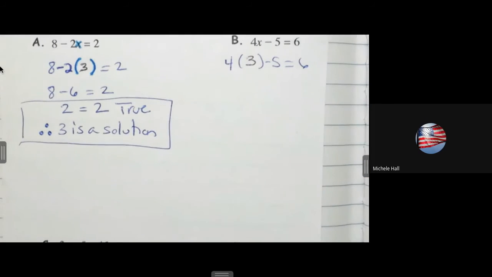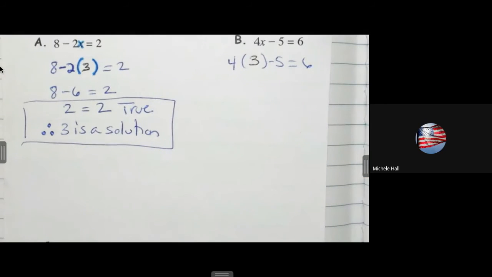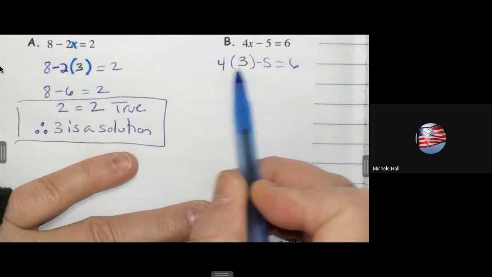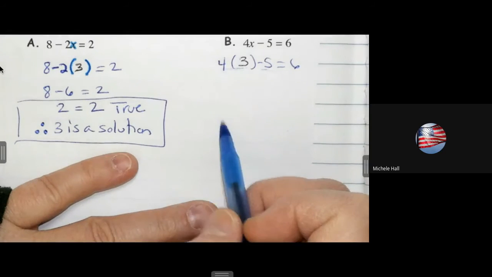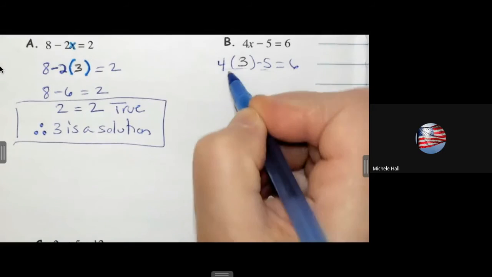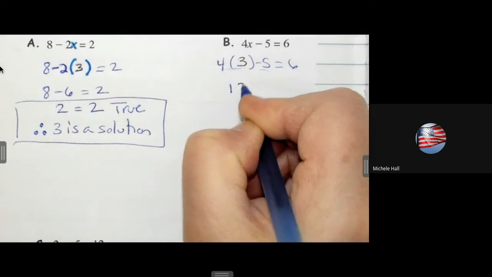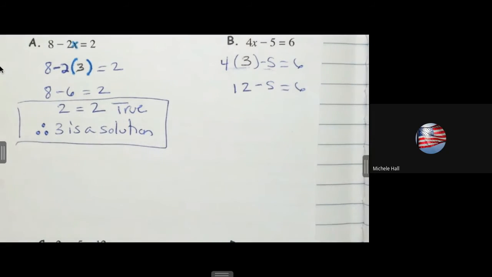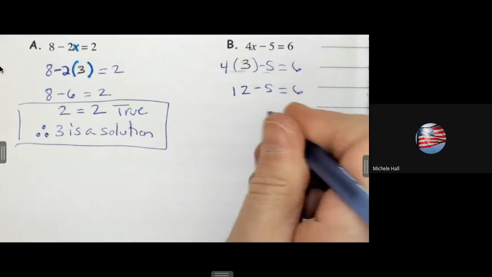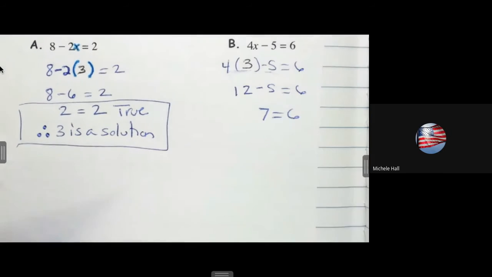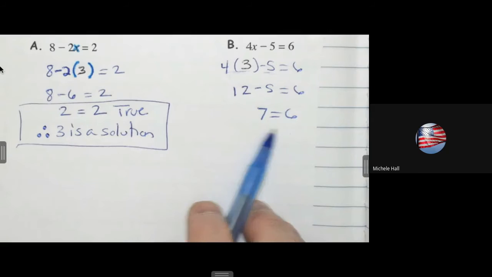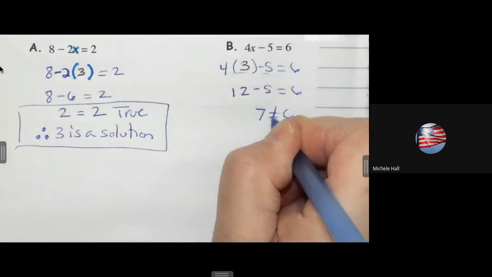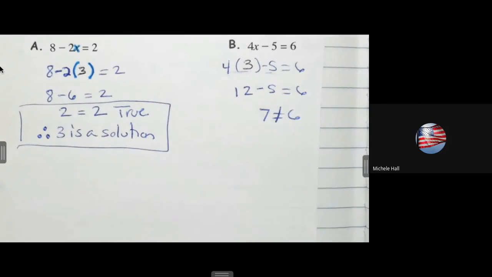Then we start to simplify. What are we going to simplify first? Do we simplify multiplying or subtraction first, Tegan? We start with multiplying first. So 4 times 3 is 12. And 12 minus 5 is? 7. It's 7. Is this a true statement? Does 7 equal 6? So we go like this. 7 does not equal 6.